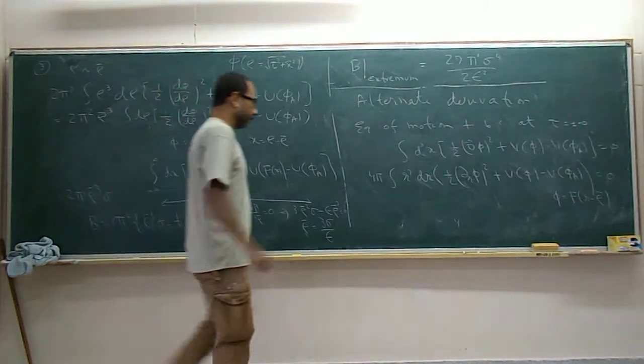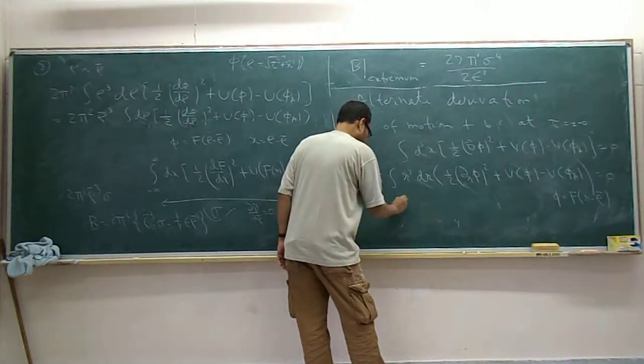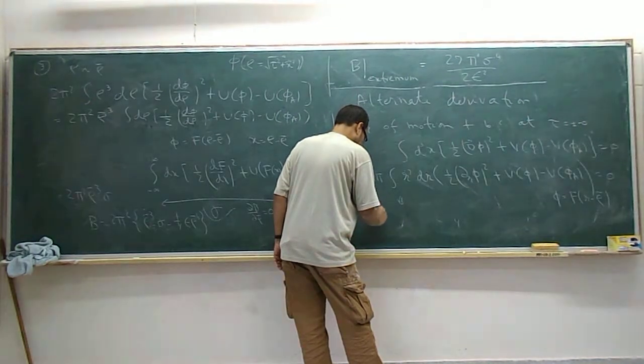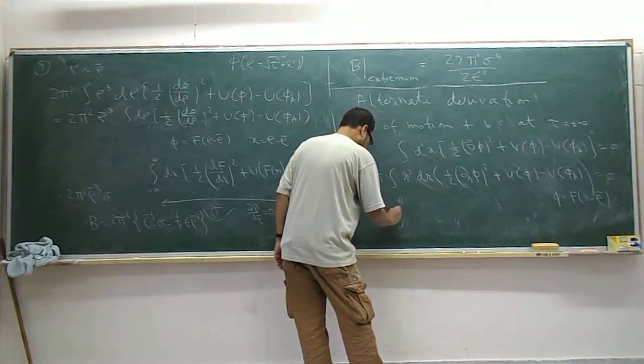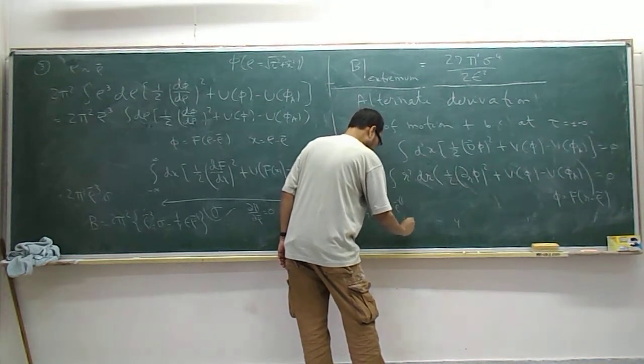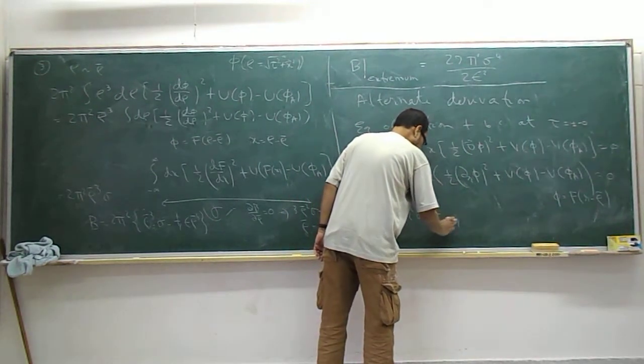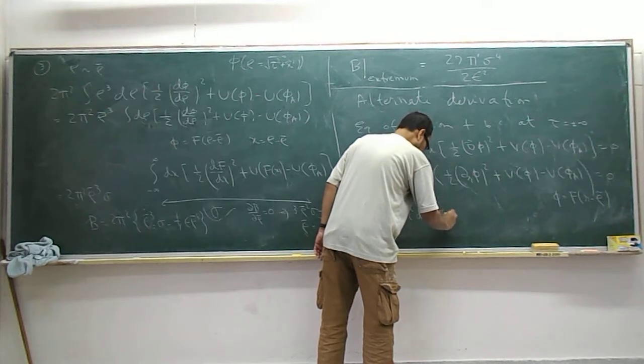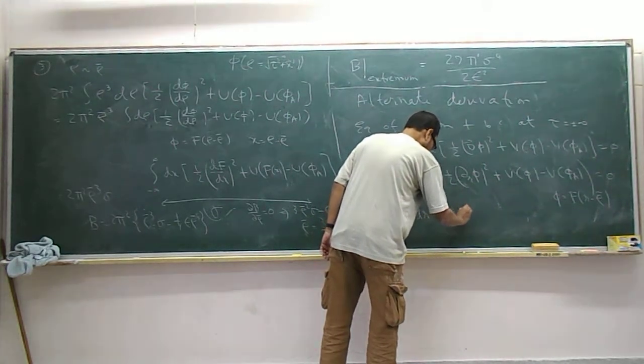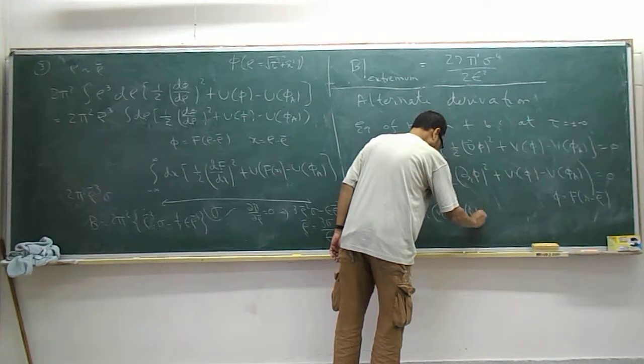If you do that, then this quantity is 4π integral from 0 to ρ̄ of r² dr times (∂φ_b minus ∂φ_a).